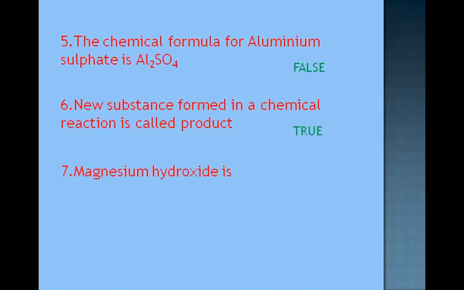Magnesium hydroxide is an acid. What is the formula you are writing for magnesium hydroxide, children? Mg(OH)2, OH taken twice. Wherever you see OH, at 7th class level, you can understand this as a base only. OH is there, so that's why it's a base. Okay, don't go for CH3COOH, that is an acid, acetic acid. But here in this case, metal and OH, magnesium is a metal, along with that OH is there. So that's why you can consider this as a base. So the statement is false. Okay.